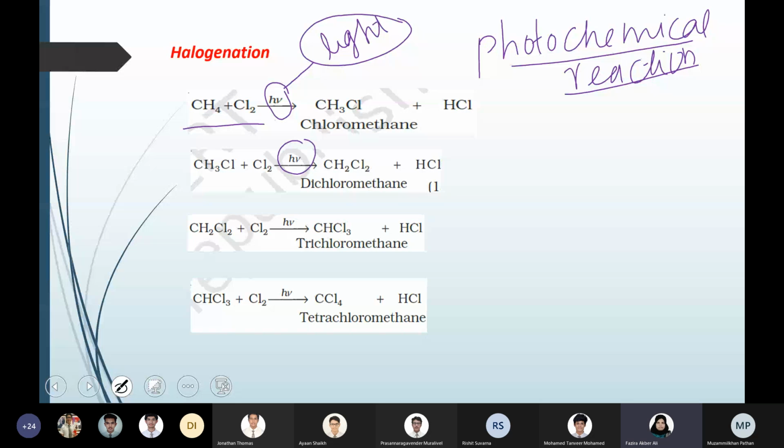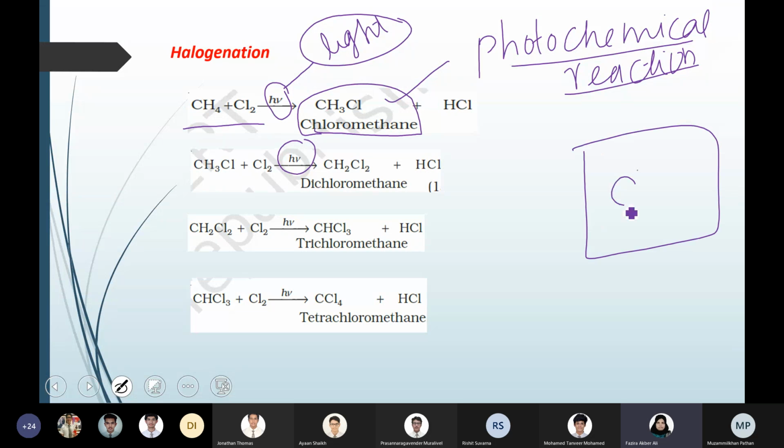In the first step, one of the hydrogens is replaced with chlorine, so you get chloromethane. If you take a container with methane plus Cl2 and pass h nu through it,